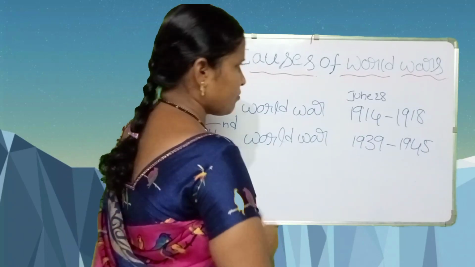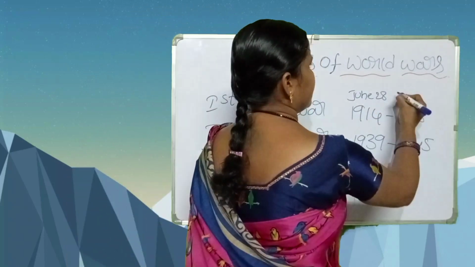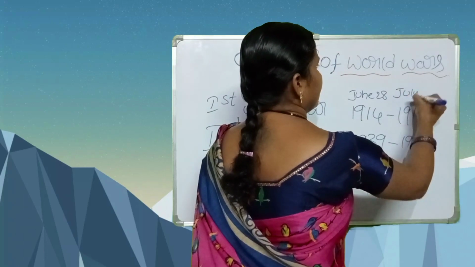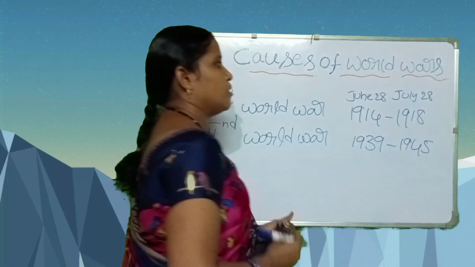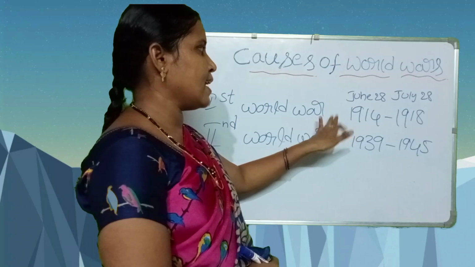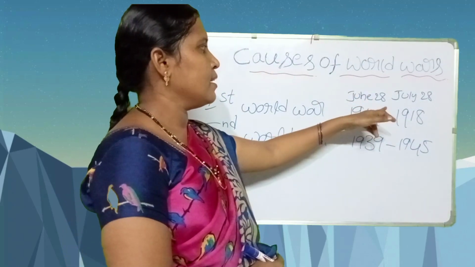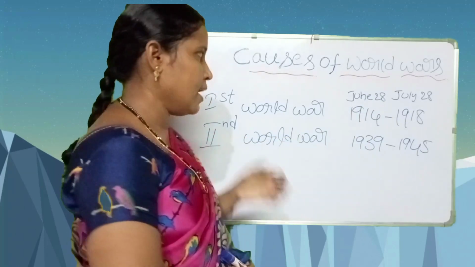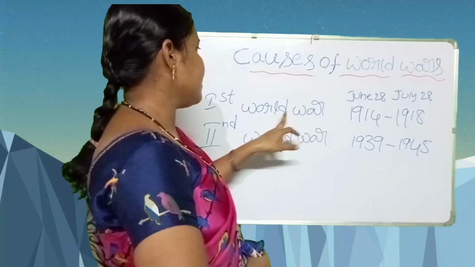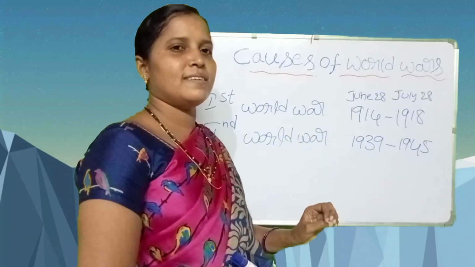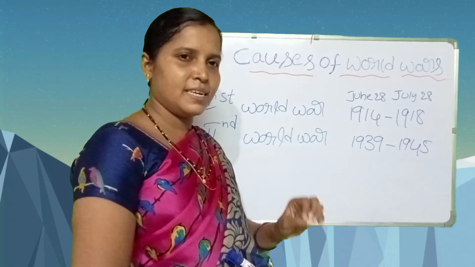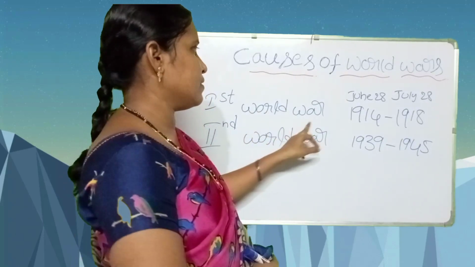So after 1 month, on July 28th, Austria attacked Serbia. This is the immediate provocation, immediate cause, immediate reason for the First World War.